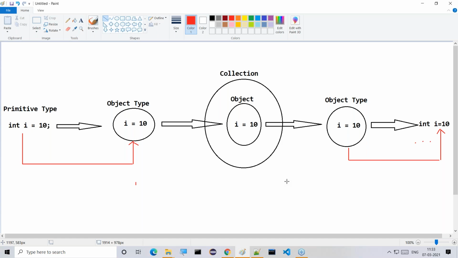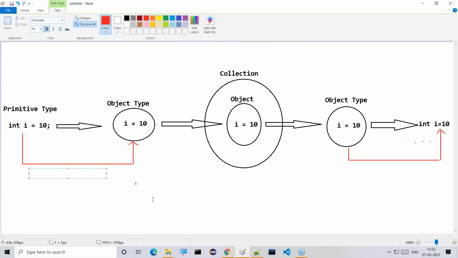Exactly, guys. Understand this clearly, what I'm telling you. Converting data from primitive type to object type and object type to primitive type. For this purpose, we are going to use a set of predefined classes. That set of predefined classes are called wrapper classes.